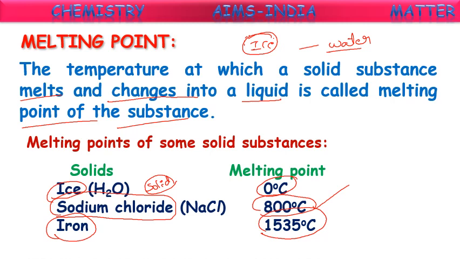At that time iron bars melt and they mold them into the required shape. See, so many iron chairs are there, each chair in a different shape. How is that iron converting into different shapes? They are melting at this temperature. So this is called melting point. Every solid will have a particular melting point.